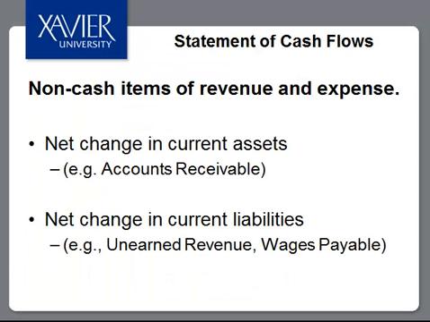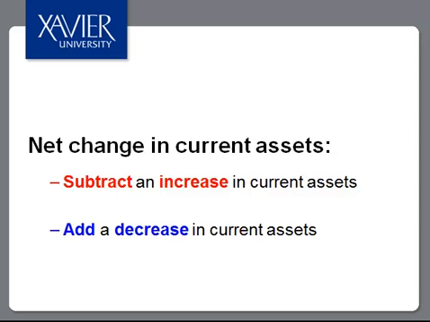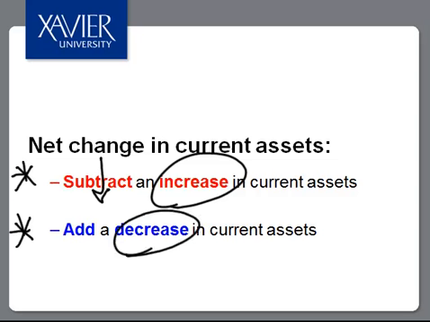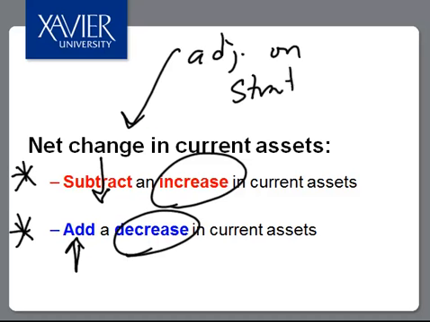Other non-cash items of revenue and expense that we need to adjust for include changes in current assets, such as accounts receivable, and changes in current liabilities, such as unearned revenue or wages payable. For changes in current assets, our rules will be to subtract increases in current assets and add decreases in current assets. Notice that it's an opposite relationship here. For an increase, we're going to record a subtraction. For a decrease, we're going to record an addition. This is the adjustment we make on the statement of cash flows.